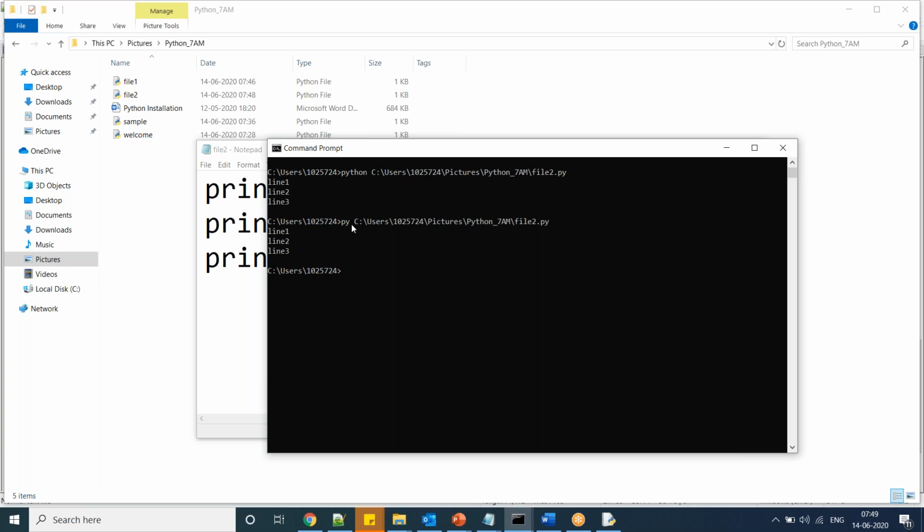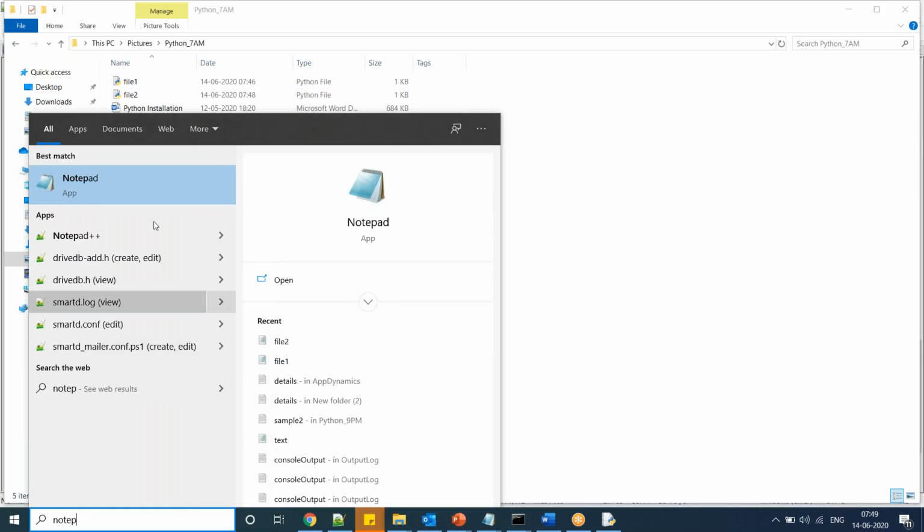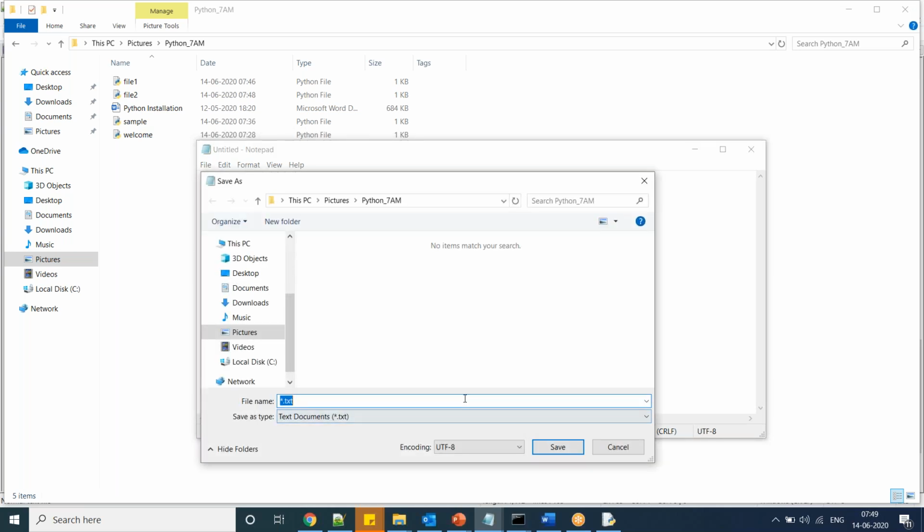Now, one more thing. In the same way, I am going to take one more Notepad. Here I am writing statements. File 3. I am not saving with the .py extension, just file 3.